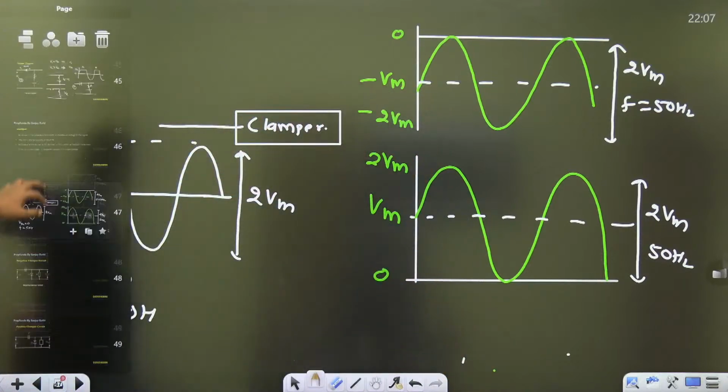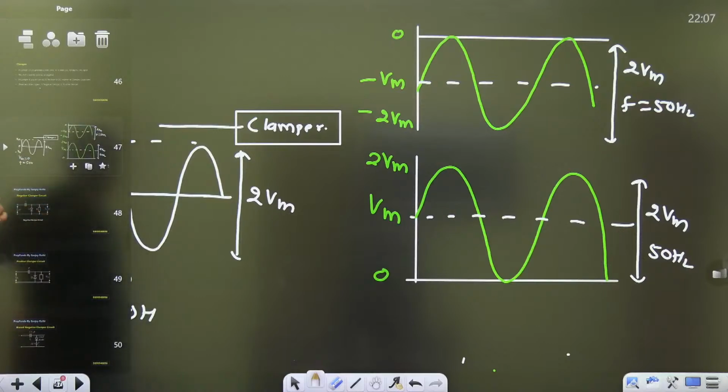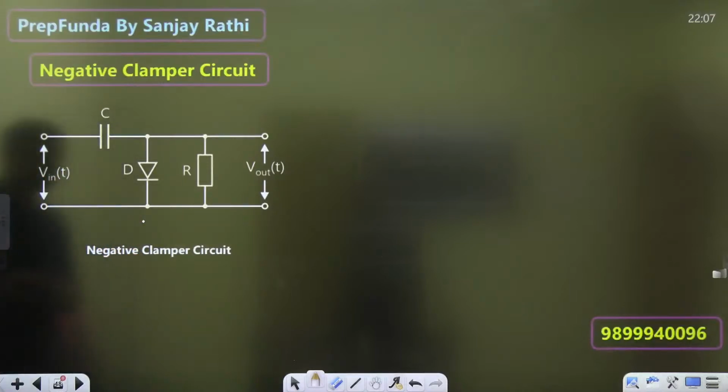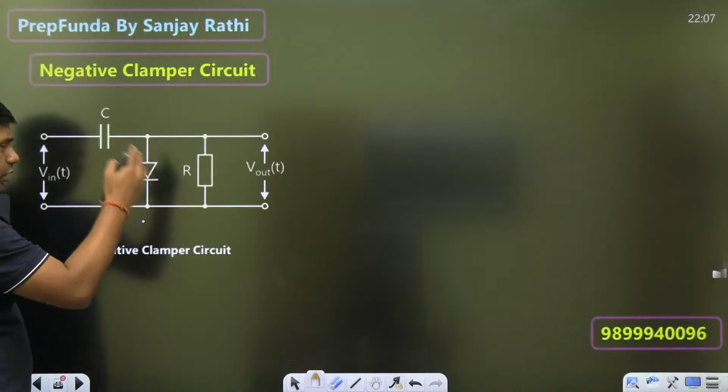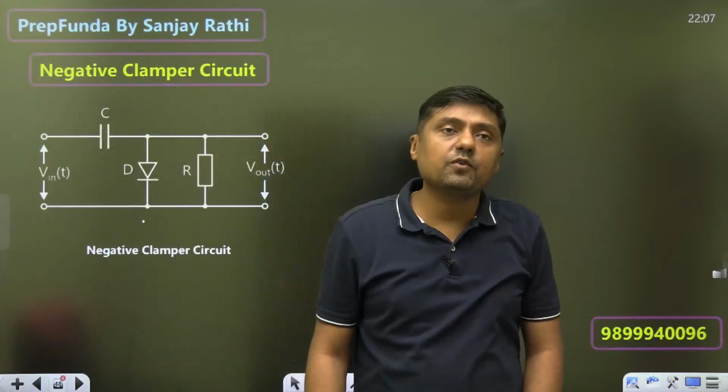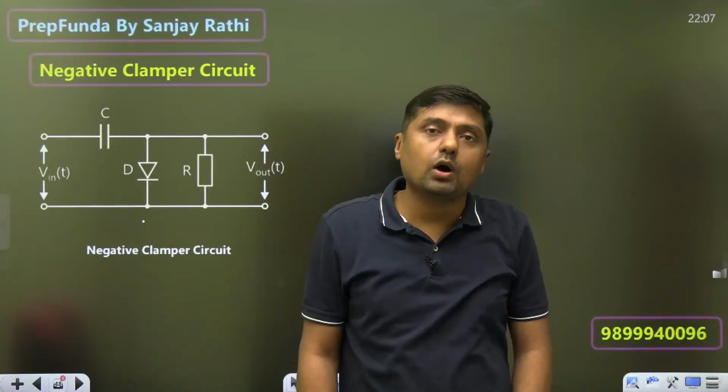Now, watch this diagram. What is the negative clamper? Very, very simple diagram, guys, because they will ask question. One capacitor is required. I am not going to explain you the function. Though it is not the time to explain each and every function, otherwise the clamper will take around 2 hours.